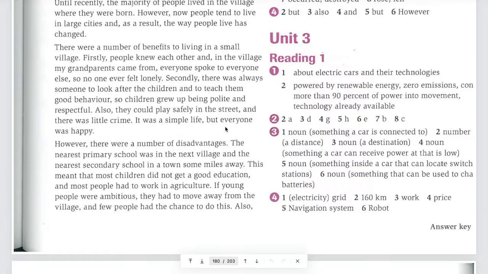Yeah, there were a number of disadvantages. The nearest primary school was in the next village, and the nearest secondary school in a town some miles away. This meant that most children did not get a good education, and most people had to work in agriculture.